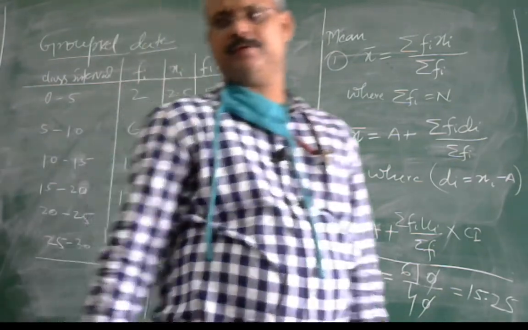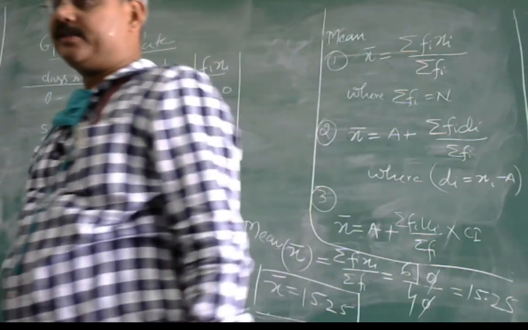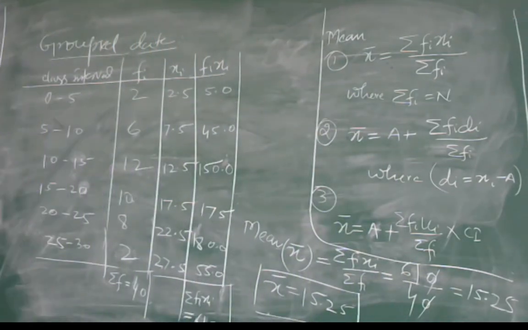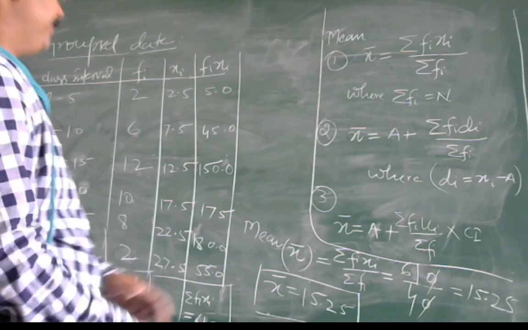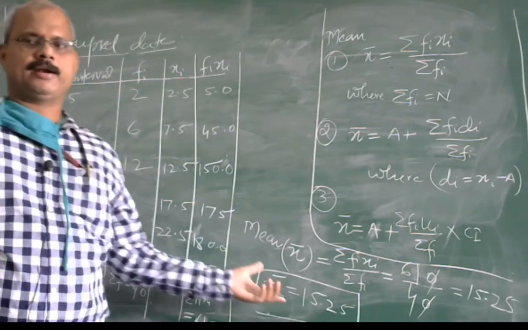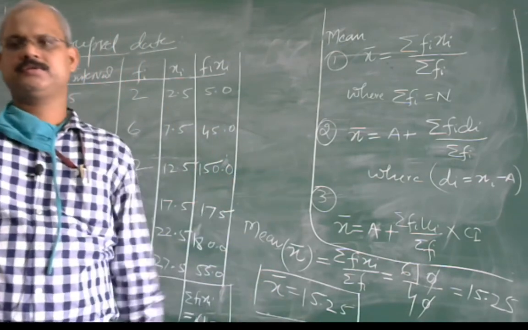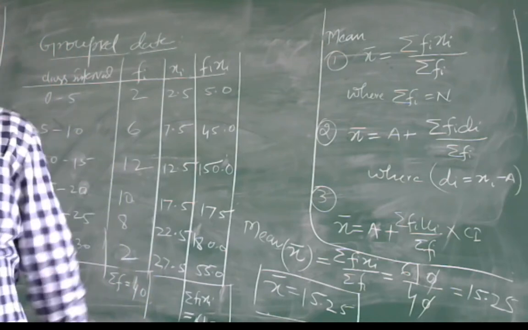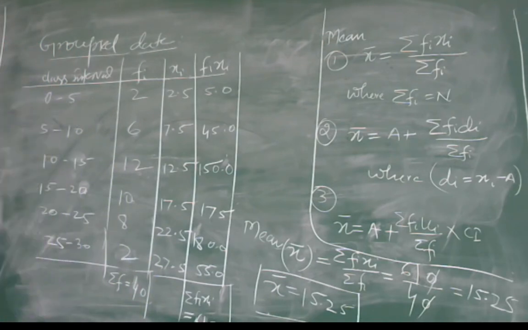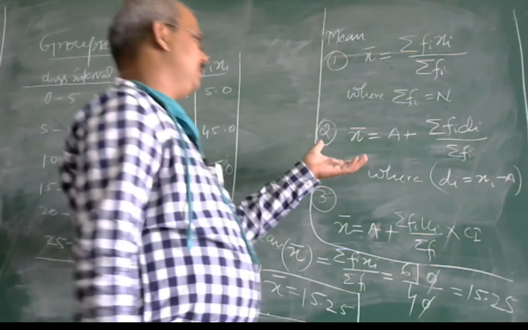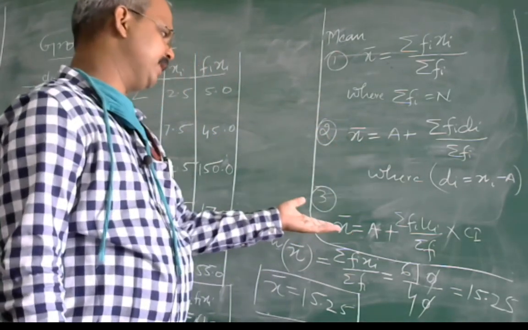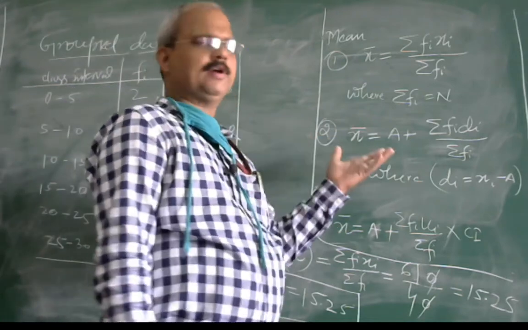Our mean is the average marks of the class who had obtained the marks, 15.25 by the direct method. Okay, students. In this way, we can find also by this method, and by this method also we can find.